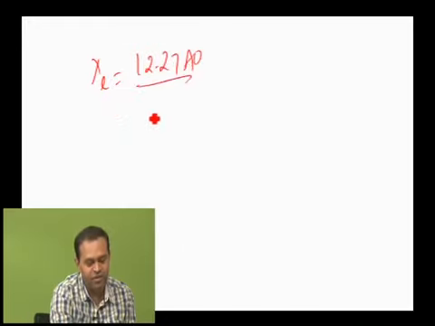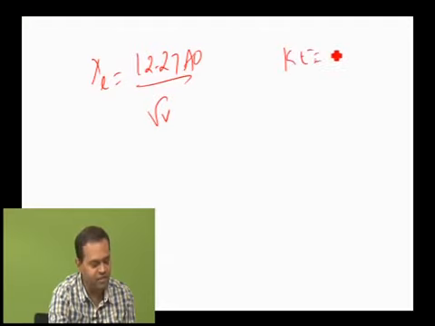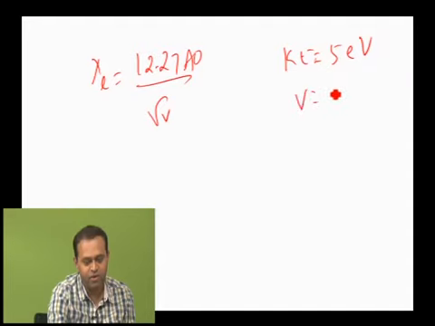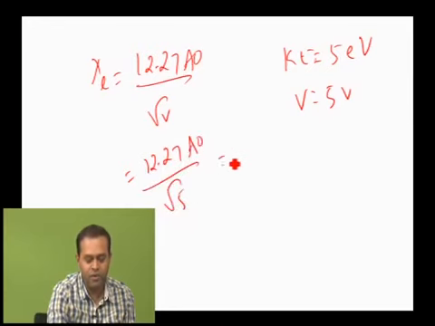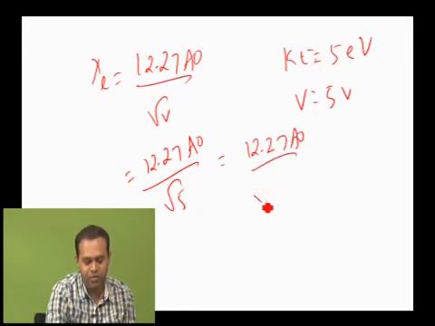It is 12.27 angstrom by √3, right? You get the answer in one step. The value of kinetic energy is 5 electron volt. If the kinetic energy is 5 electron volt and the potential is 5 volt, correct? That is equal to 12.27 angstrom by √5. Root of 5 is around 2 point something, so write 12.27 angstrom by around 2 point something.